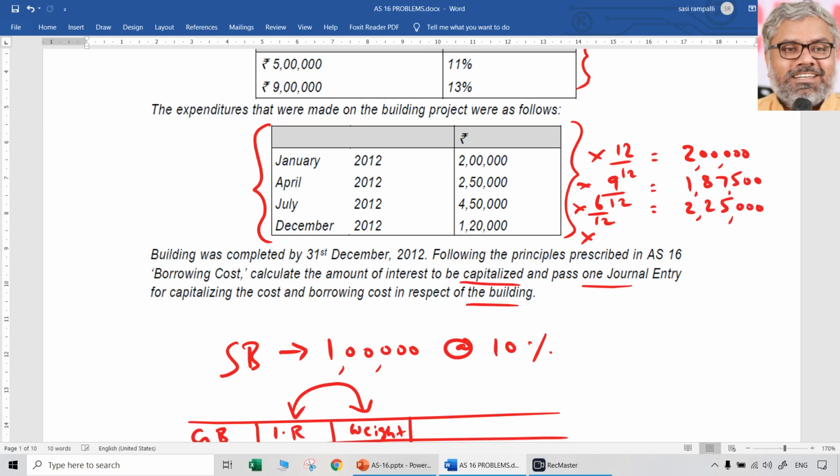Then December means only 1 month, because the building was completed by December. So 1 by 12 of 1,20,000 will be 10,000. So what is the average expenditure that has been spent on the asset according to the months? We cannot calculate interest on each of them separately. We cannot match them. So on an average, how much is the expenditure? That we can calculate. So 2 lakhs plus 187,500 plus 225,000 plus 10,000 means 6 lakhs 22,500 is the overall expenditure on an average that has been incurred in the year.